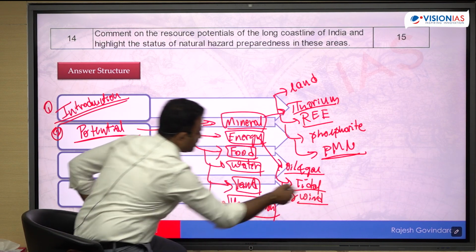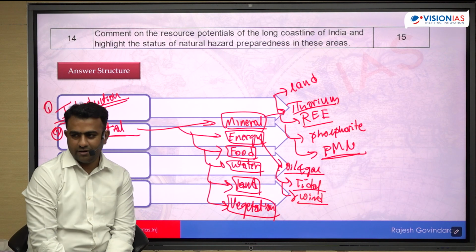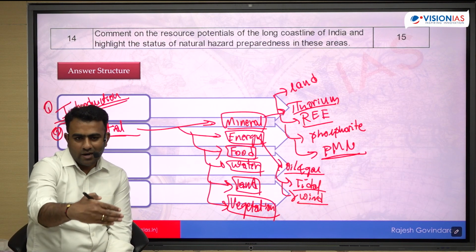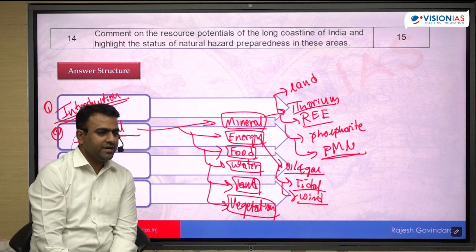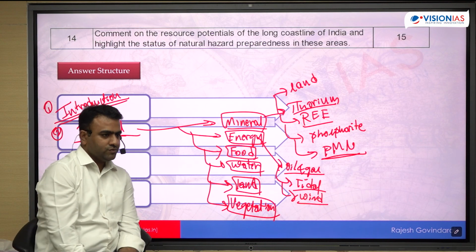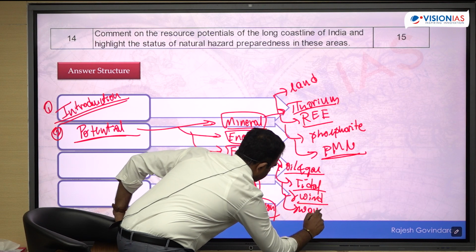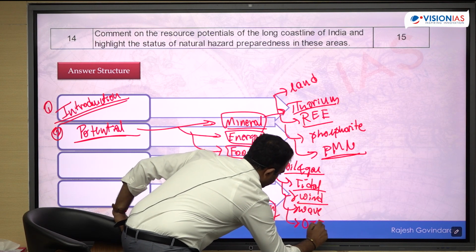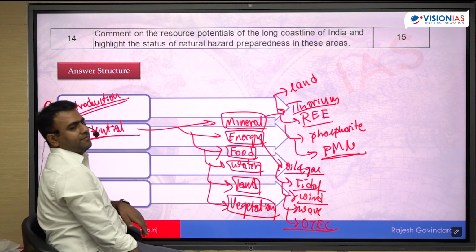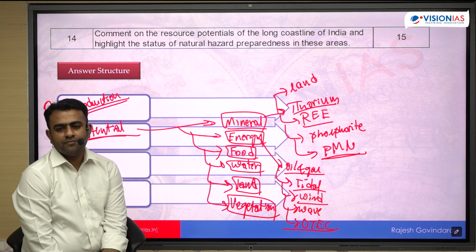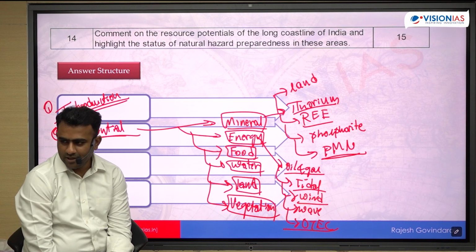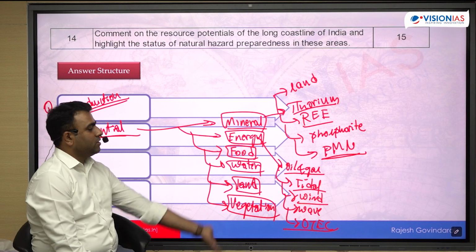Wind energy is most potential in coastline. Okay, particularly offshore. Offshore wind energy is very high potential. Onshore से ज़्यादा offshore का भी potential ज़्यादा है. और wave energy, ocean thermal energy conversion, OTEC. ठीक है? These are all the sources of energy.